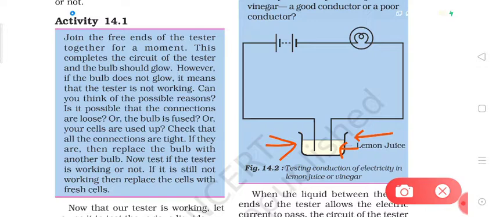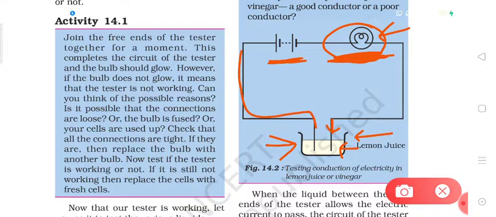We will take the tester like this and we will replace the tester with an LED bulb. However, first of all we are using the torch bulb. Here is the torch bulb, here is the battery, these are the wires and these are the ends of the circuit, or the tester. Before using the tester, we can check whether it is working or not. If we touch the two ends of the tester together, the bulb should glow.